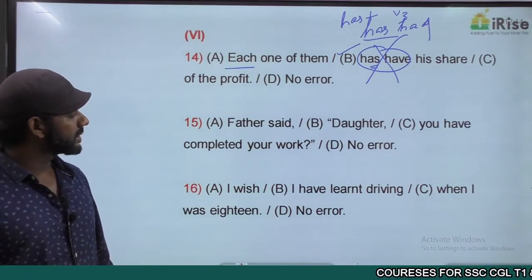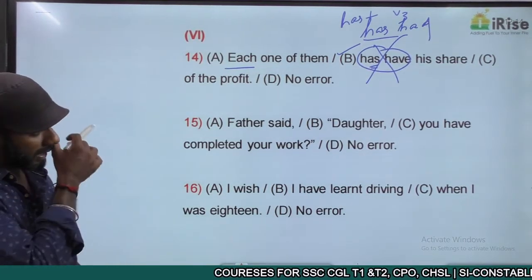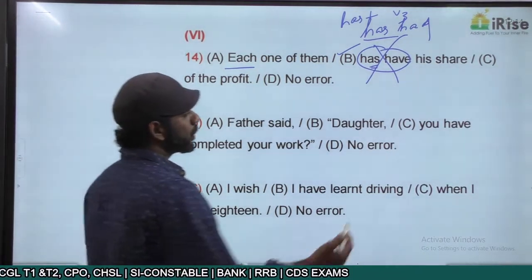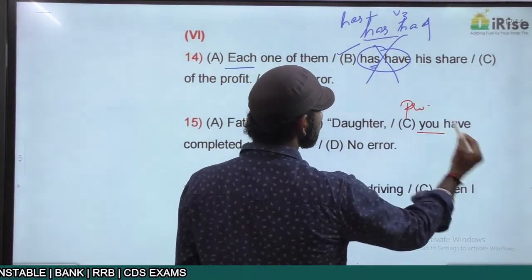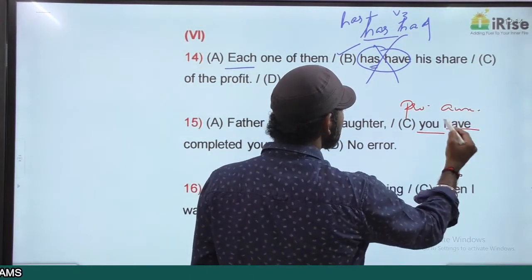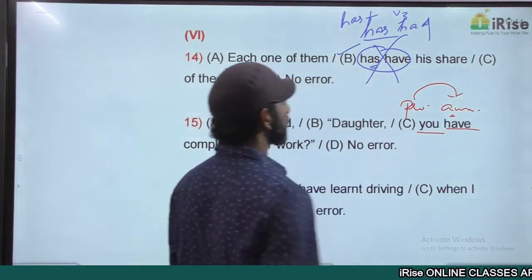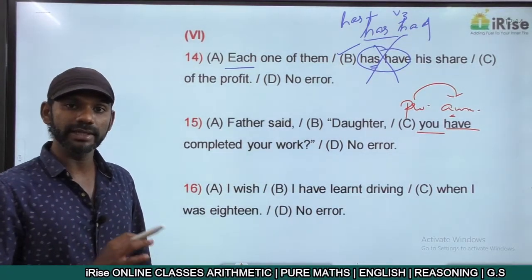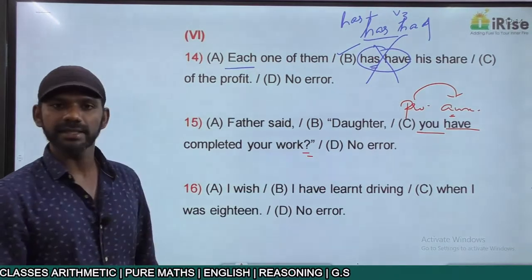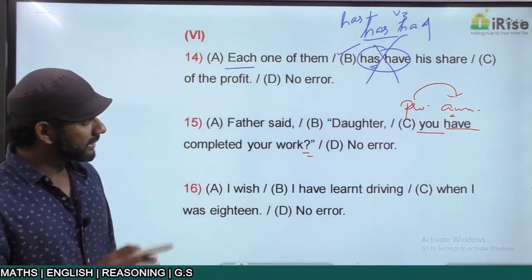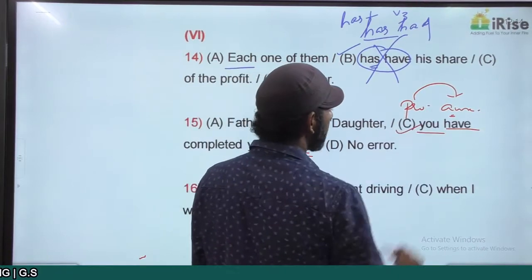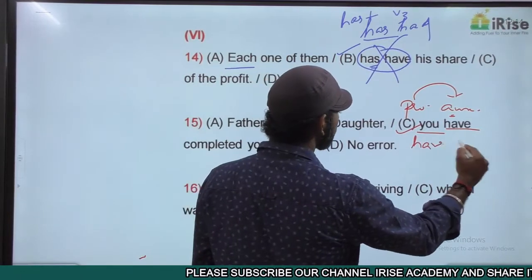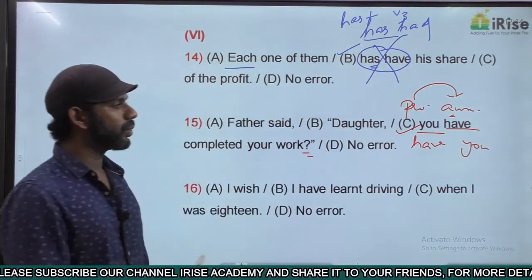Come to the statement. Daughter, you have completed your work. You is the pronoun here. Have is the auxiliary verb. The auxiliary verb is coming after the pronoun. The auxiliary verb can come after the pronoun only if it is not an interrogative sentence. This is an interrogative sentence, so the auxiliary verb must come before the pronoun. That is the error. We got the answer. The error is in part C. In fact, the correct statement here must be, daughter, have you completed your work?